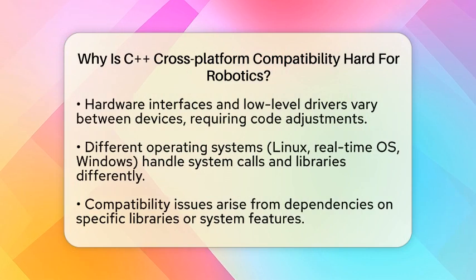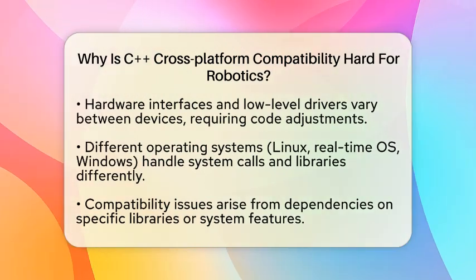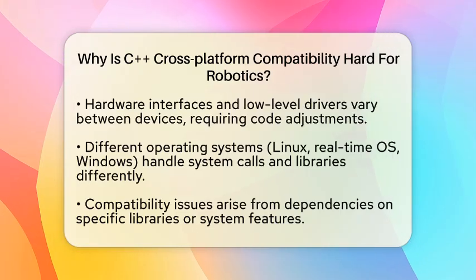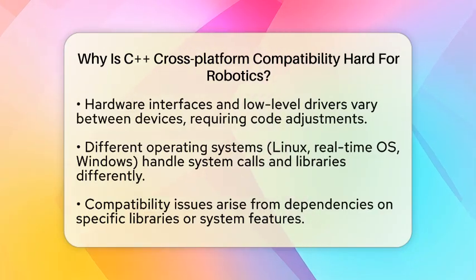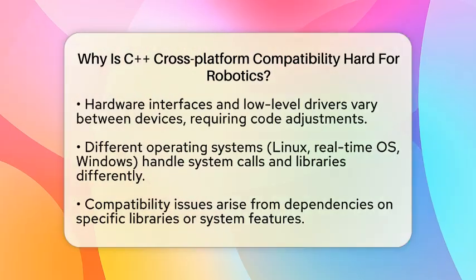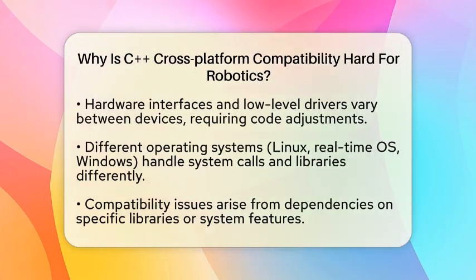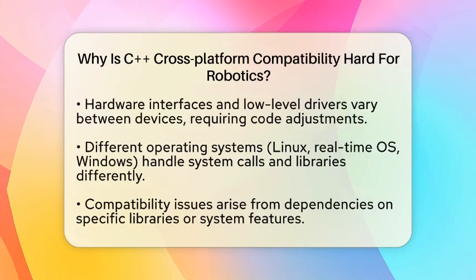Then there are the operating systems. Robots can run on Linux, real-time operating systems, or Windows. Each system has its own way of handling system calls, libraries, and memory management. C++ programs might depend on certain libraries or features that are only available on specific systems. This means you need to write conditional code or use abstraction layers to hide these differences, which adds complexity.